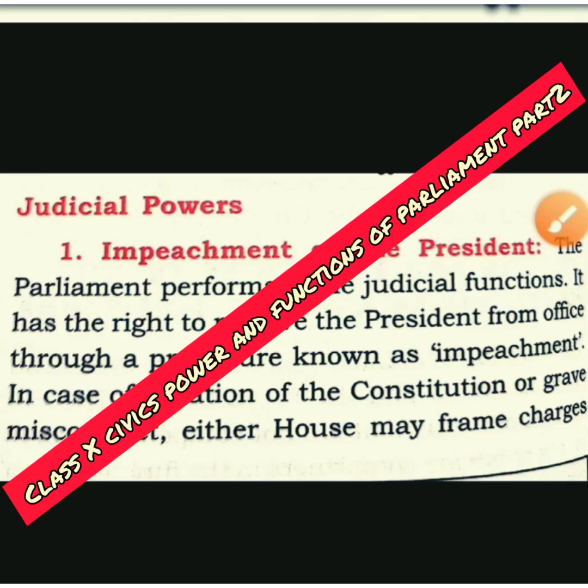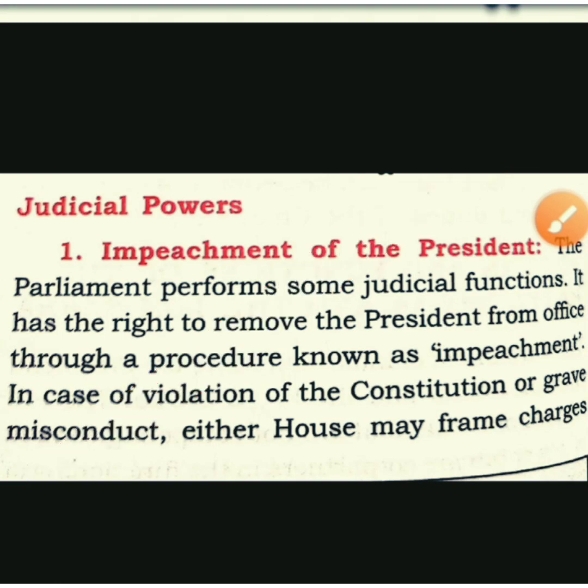Welcome back, St. Marians. In ICSC Class 10 Civics, second part of the video, Power and Functions of the Parliament, we are going to discuss today electoral power, judicial power, and constitutional power with executive powers of Parliament.